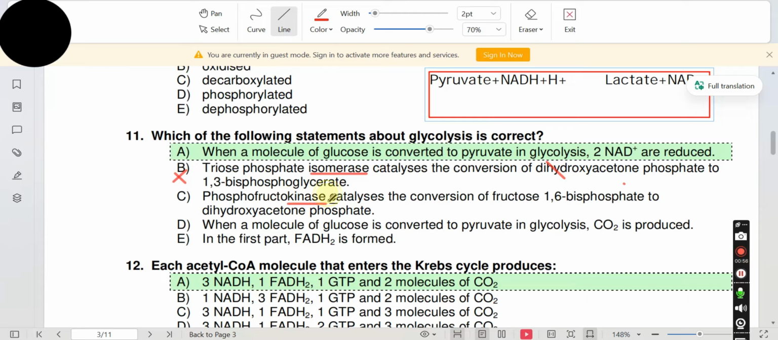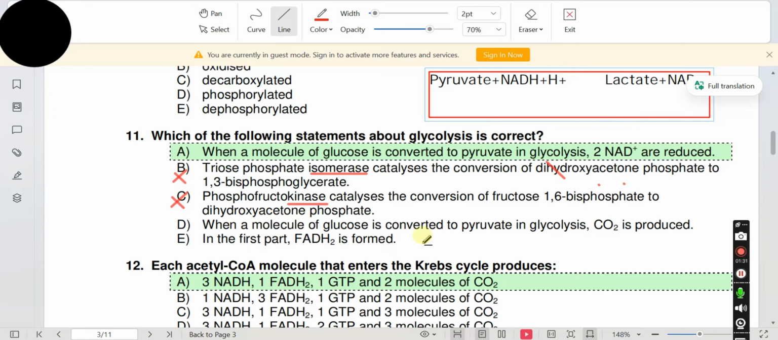Option C. Phosphofructokinase. What is the function of kinase? Kinases help in phosphorylation. They add the phosphate group to molecules. Now read the option. Phosphofructokinase catalyzes the conversion of fructose 1,6-bisphosphate to dihydroxyacetone phosphate. There is not an addition of phosphate molecule, so C can't be the answer.